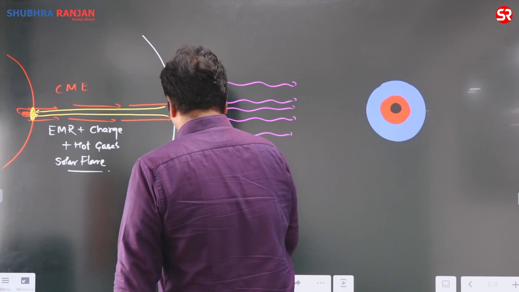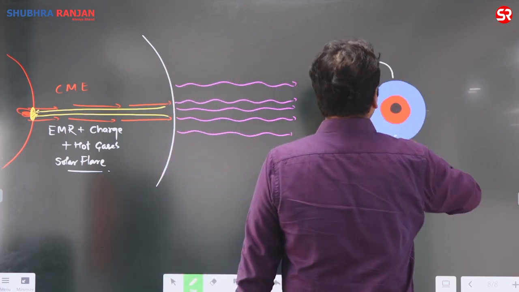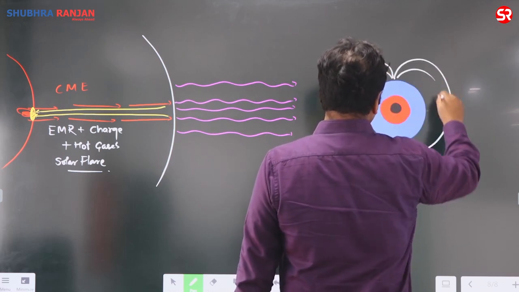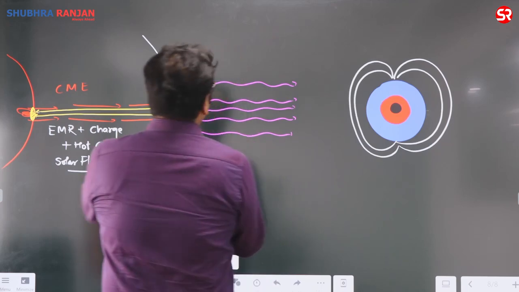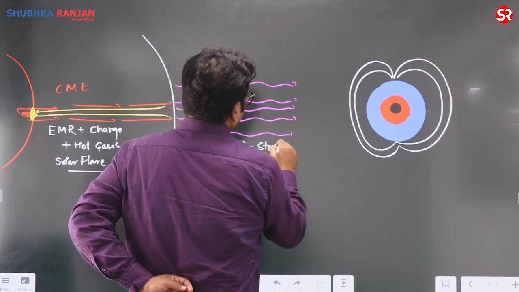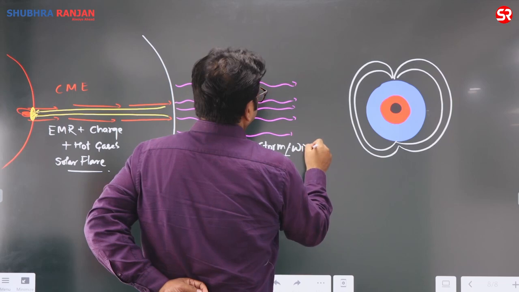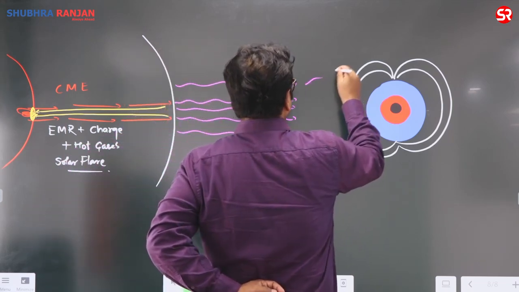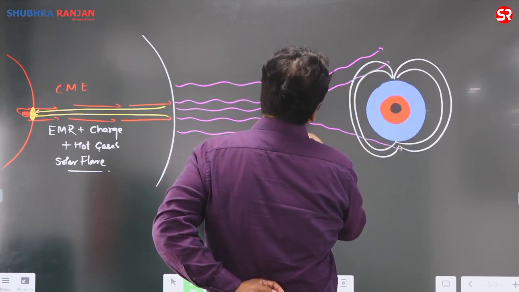So this magnetism is developed around the earth, and this magnetic force is responsible for diverting these solar storms. They are now called solar storms, also called solar wind. Once they reach towards earth, they get diverted like this, and they contain high energy radiation.